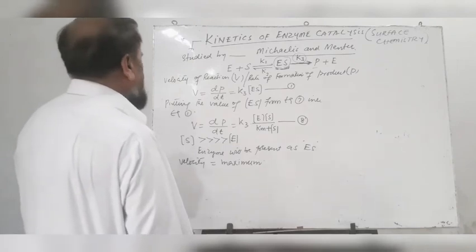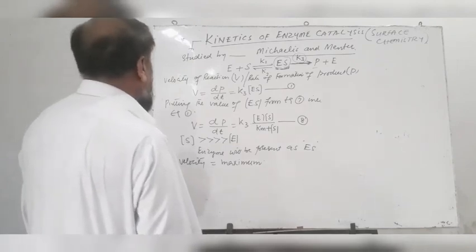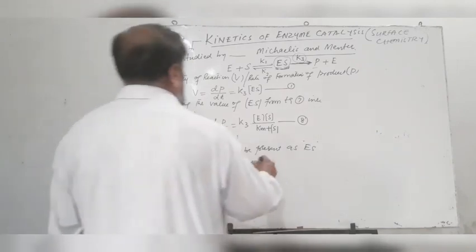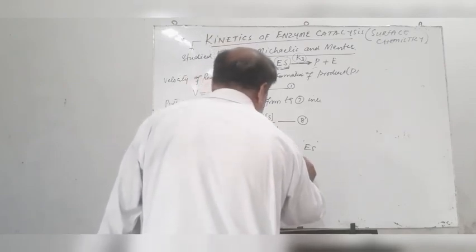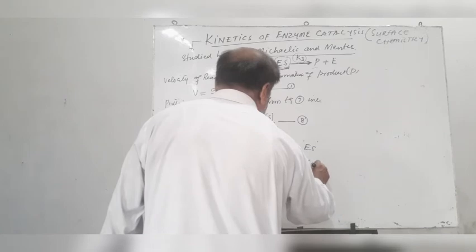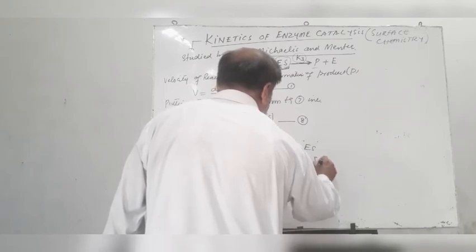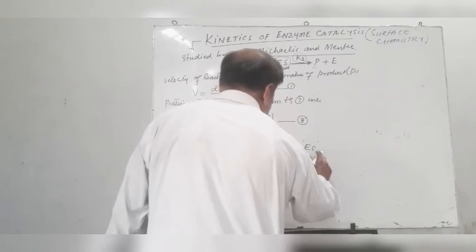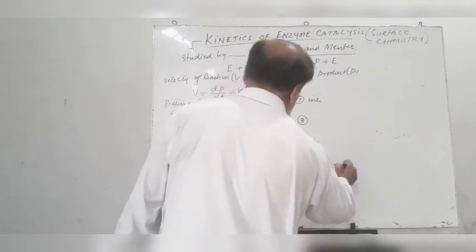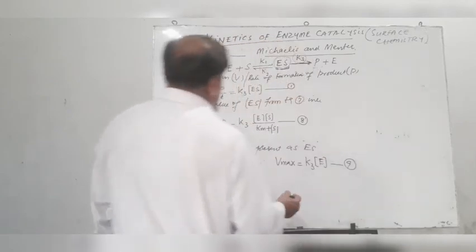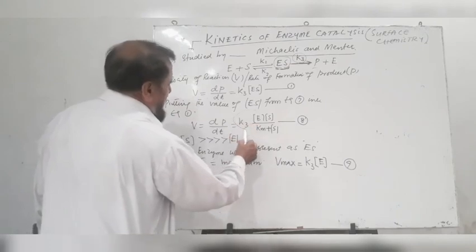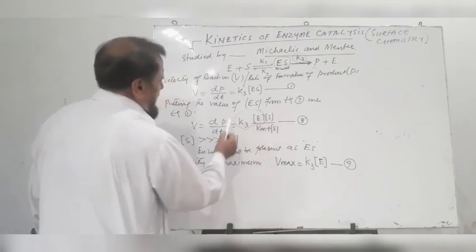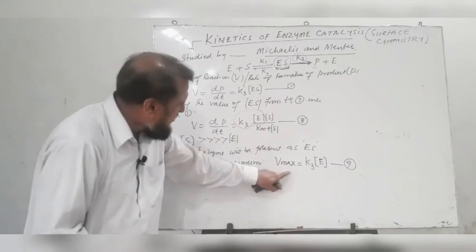Velocity will be maximum, and we can write the maximum velocity Vmax is equal to K3 into E. Equation number 9. So K3 into E is equal to Vmax. Therefore, we can put the value of K3 into E as Vmax.